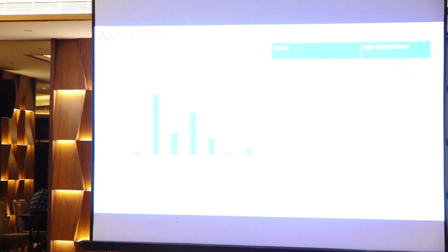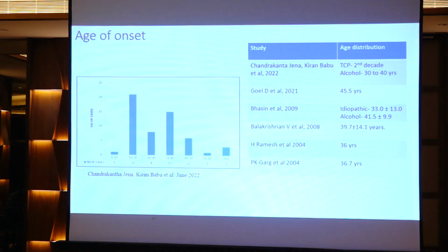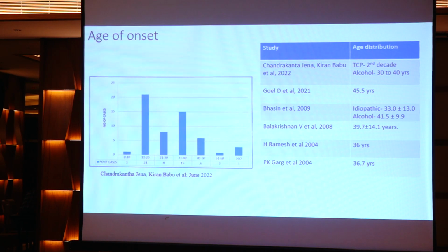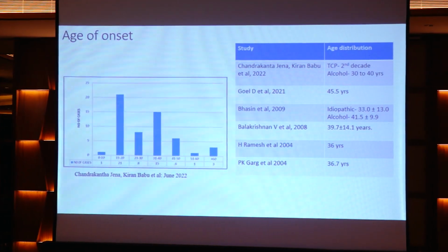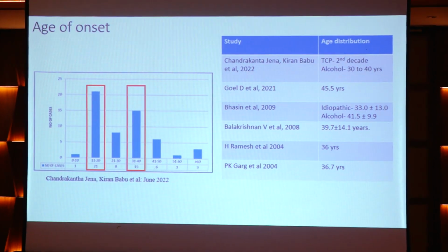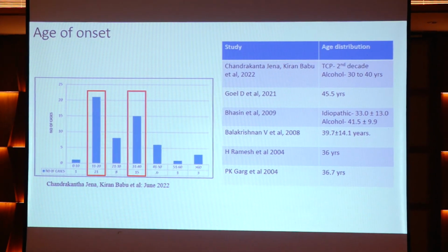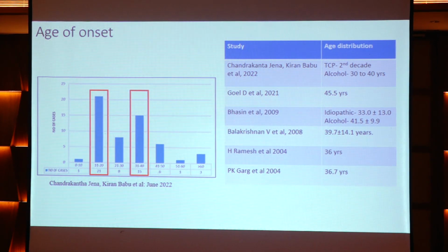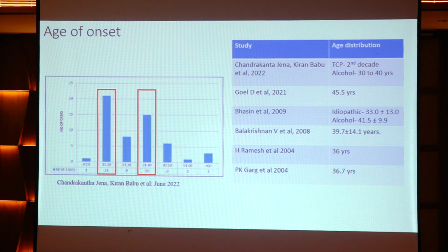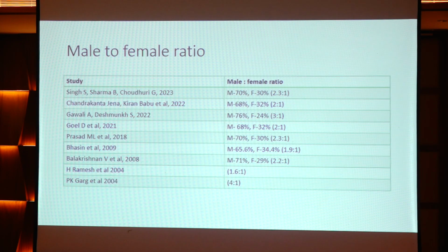Regarding age of onset of the disease, I have compared data from various studies across India, and almost all studies scored the age group between 30 to 40 years. In this study there was a bimodal distribution of the disease, and they have subclassified it as idiopathic pancreatitis being more common in the second decade and alcohol-related chronic pancreatitis more common at 30 to 40 years of age.